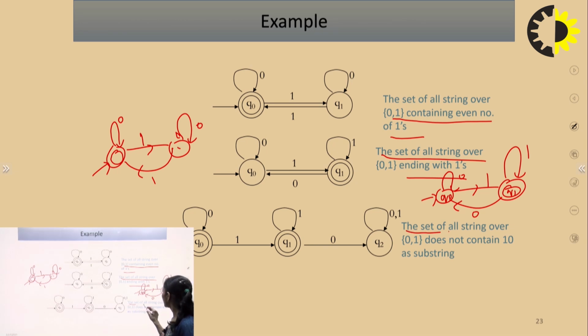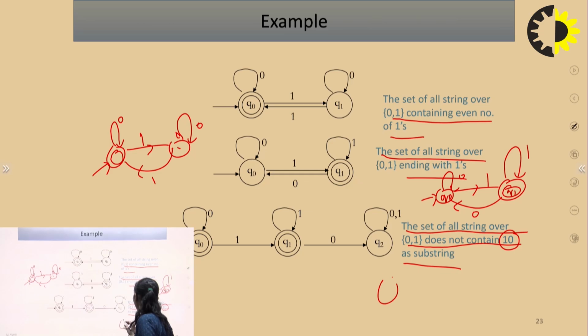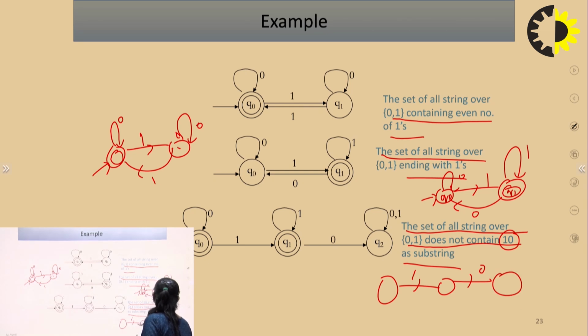Another one: the set of all strings over sigma equal to 0, 1 that does not contain 1 0 as a substring. The condition is that it does not contain 1 0 as a substring. What is the meaning of substring? It means 1 0 can be anywhere in the given transition diagram. So first we will design 1 0 as a substring, and we have to complete the DFA.